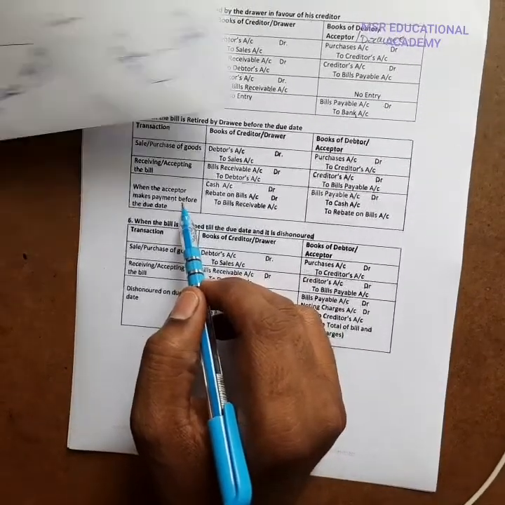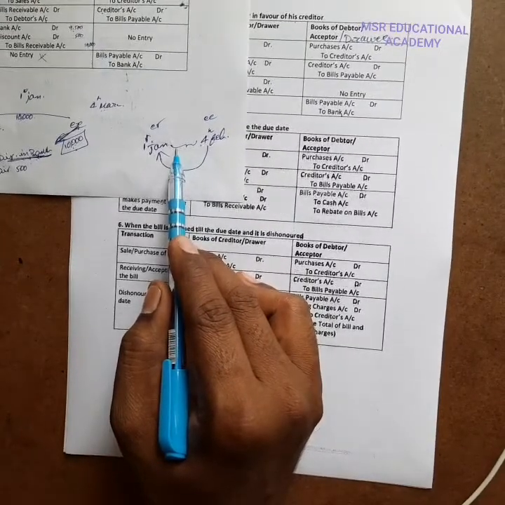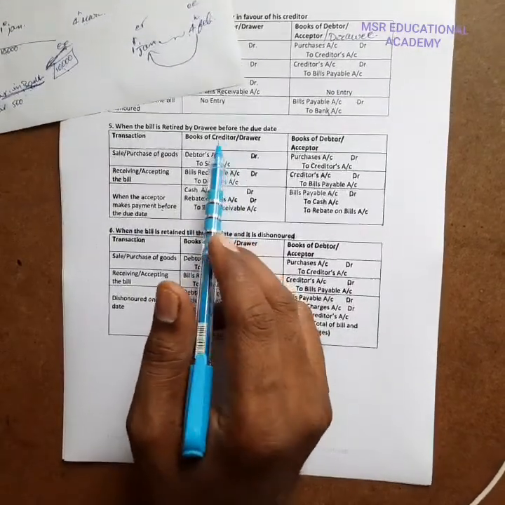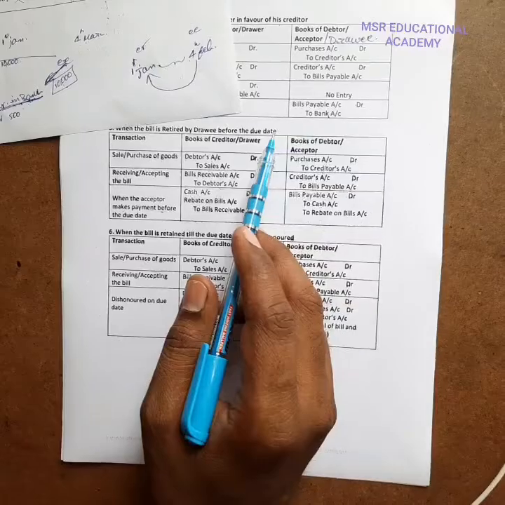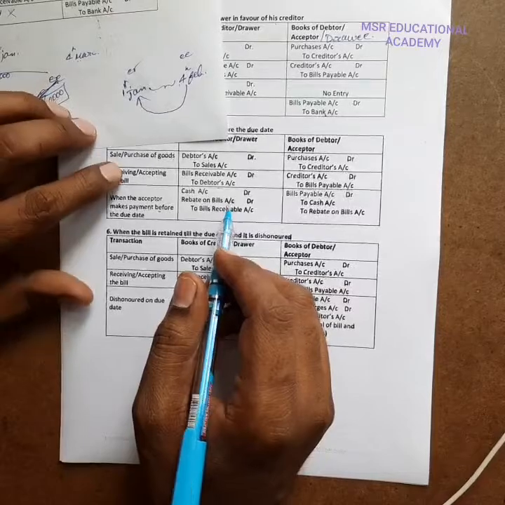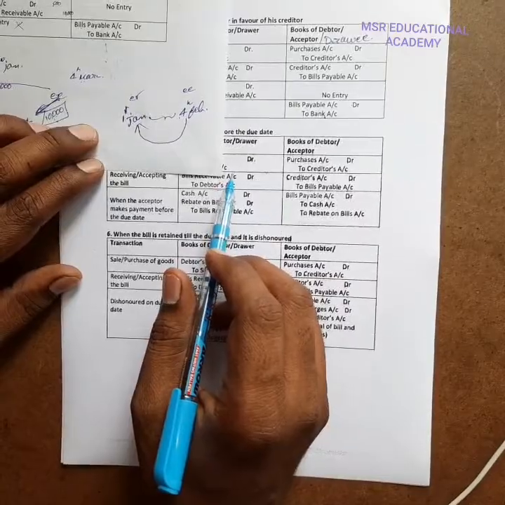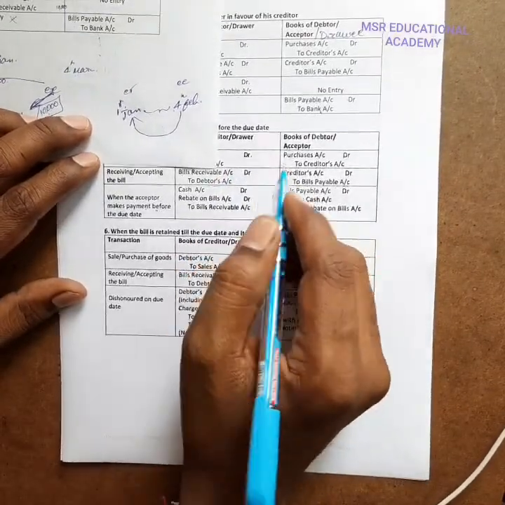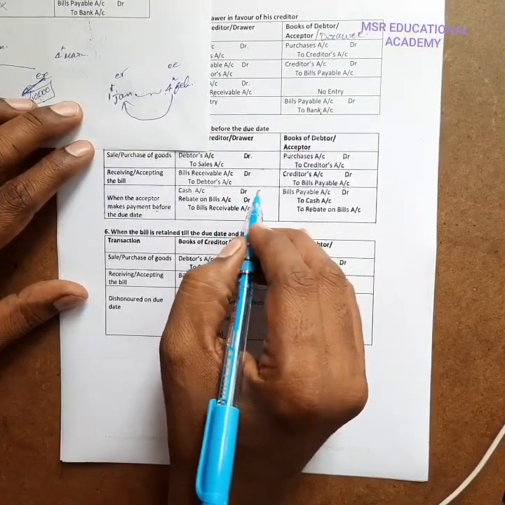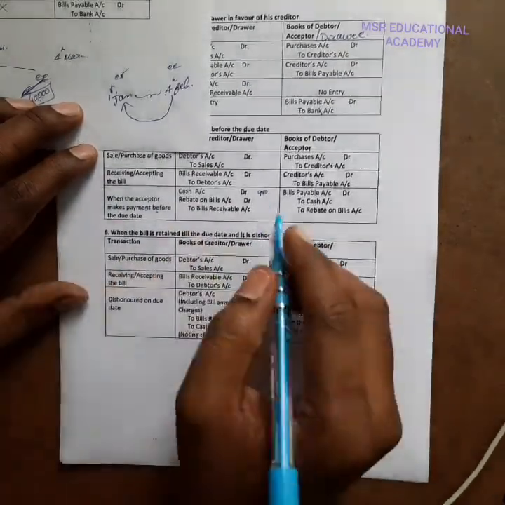Okay, instead of payment on 4th of February, if it is paid on 10th of January by the drawee to the drawer, then that is called retirement of the bill before the due date. Okay, the bill is retired before the due date. At that time, the drawer can offer a rebate to the drawee. For example, for a bill of 1000 rupees, he can receive in cash account only 980 rupees instead of 1000 rupees, with a rebate.